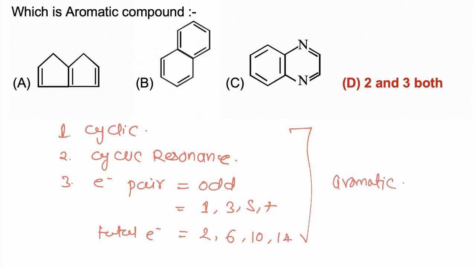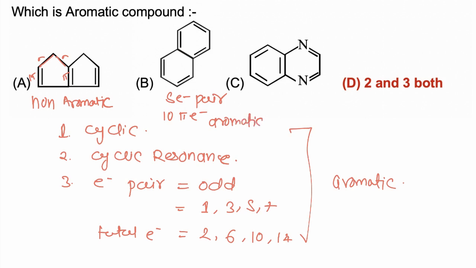If any molecule follows all these conditions, then the molecule will be aromatic in nature. Now if we take the first molecule, in this molecule conjugation is broken: pi, sigma, then sigma and then pi. So there is a lack of cyclic resonance, and if a molecule does not have cyclic resonance, then it is non-aromatic in nature. So the first is non-aromatic. Now the second molecule has complete cyclic resonance, and a total of 1, 2, 3, 4 and 5 electron pairs. So an odd number of electron pairs, 5 pairs or 10 pi electrons, is present. So the molecule is aromatic in nature.